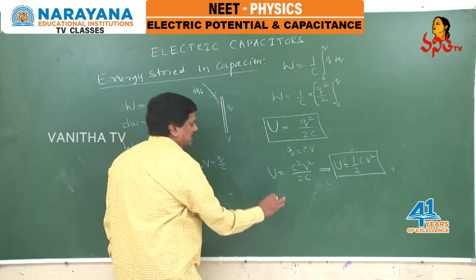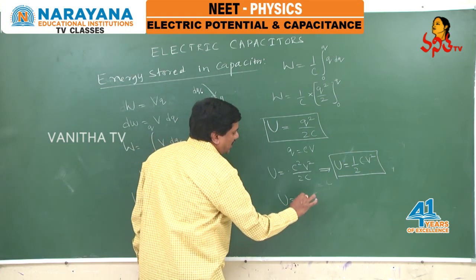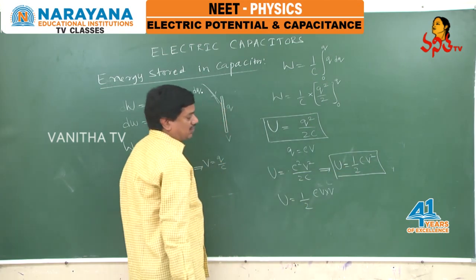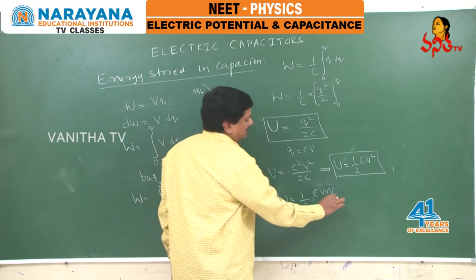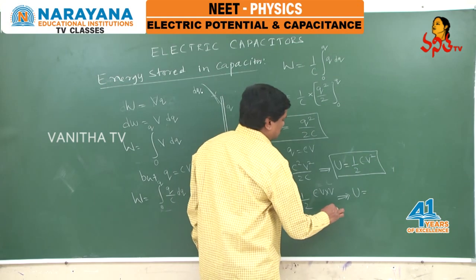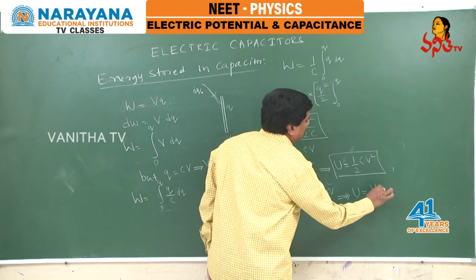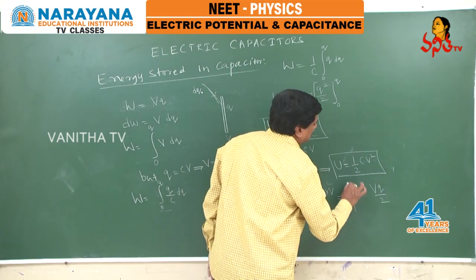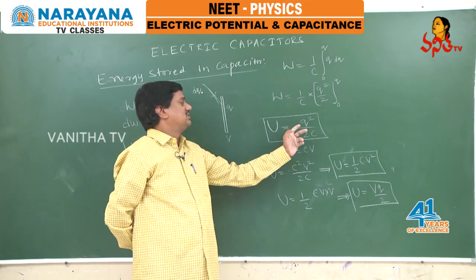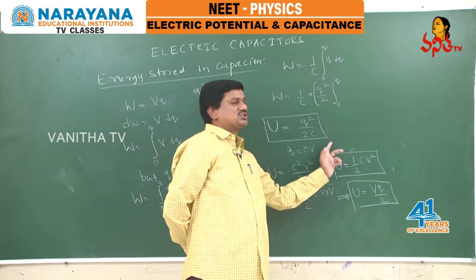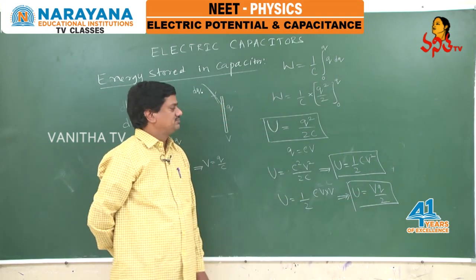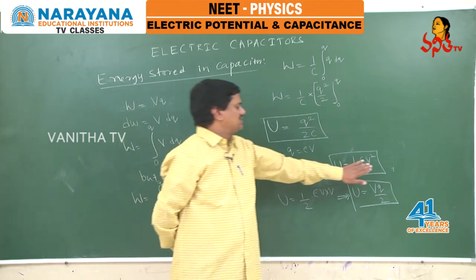And one more formula we can write. Energy equals half into, rewriting this equation, CV into V. But what is CV? CV is nothing but Q. From this I am writing one more expression, U equals QV by 2. So there are three possible formulae for the energy stored in a capacitor: U equals Q square by 2C, U equals half CV square, and U equals VQ by 2. And a small clarification, a small confusion.